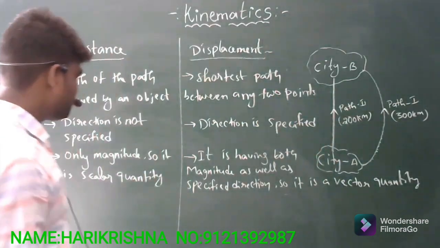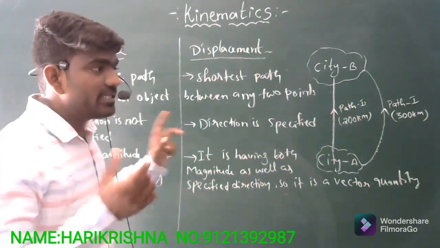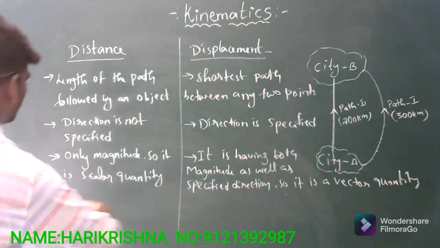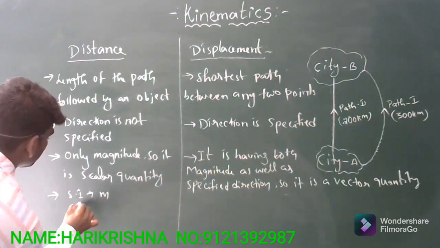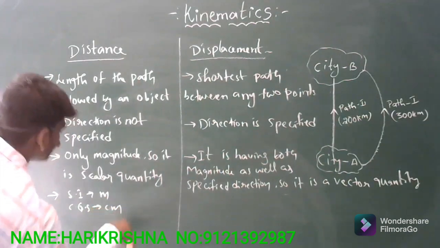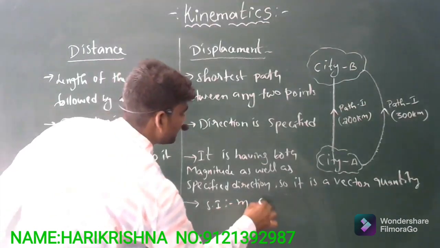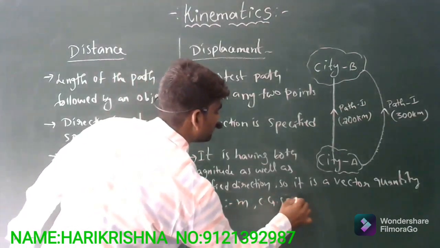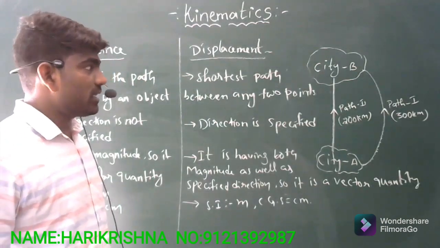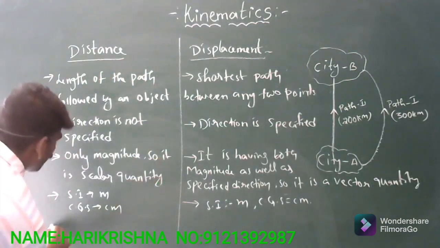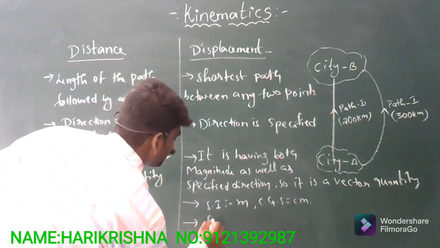Okay. Now coming to the units. Distance and displacement both have the same units: the SI unit is meter and the CGS unit is centimeter. The same way, displacement also has the SI unit meter and the CGS unit centimeter. Now, what are the dimensional formulas? The dimensional formula for distance is [L], and for displacement it is also [L].